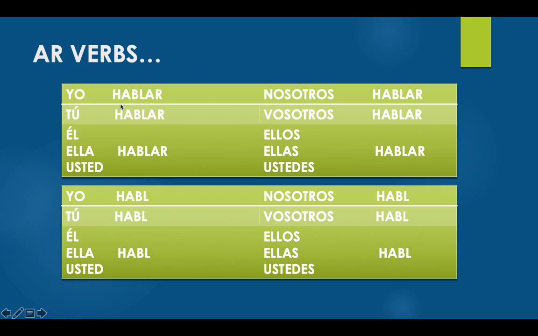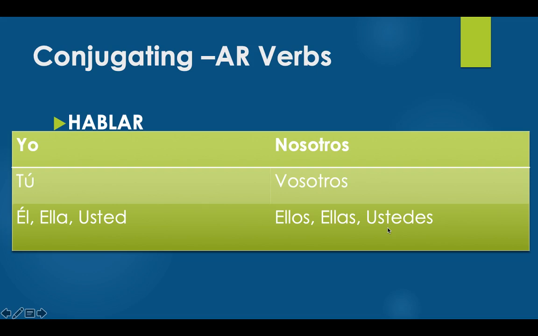So think about the verb hablar, one of the very common verbs in Spanish. Hablar ends in AR. In order to conjugate hablar, we're going to chop off our AR. As I tell my students, you have to hobble on down. So you can see we've removed our AR here, and we've hobbled down. We're left with HABL. Next, we're going to take our AR endings and add those on the end.